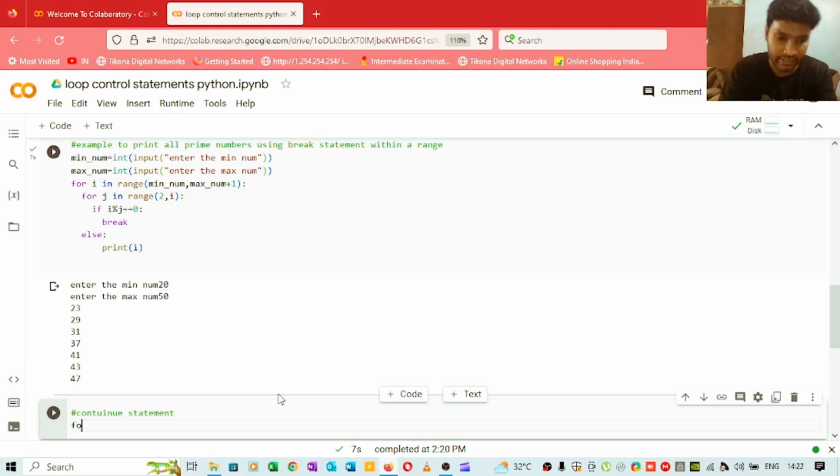So what I'm trying to say here is, suppose we take one for loop, for i in range, from 1 till 15.